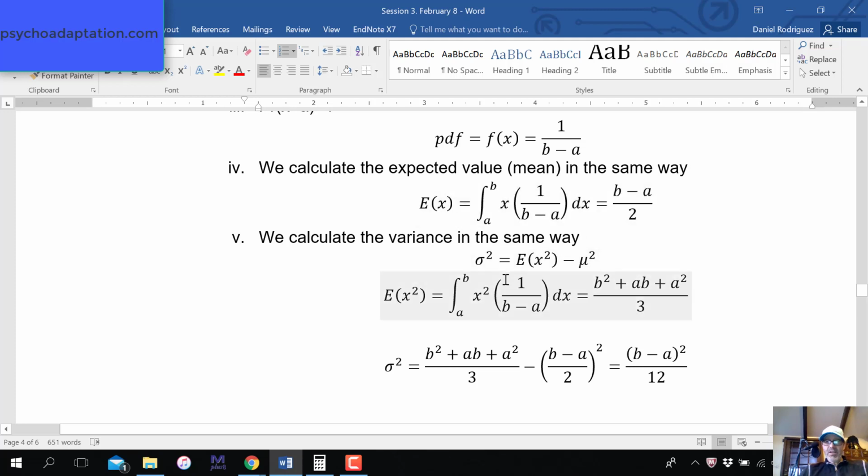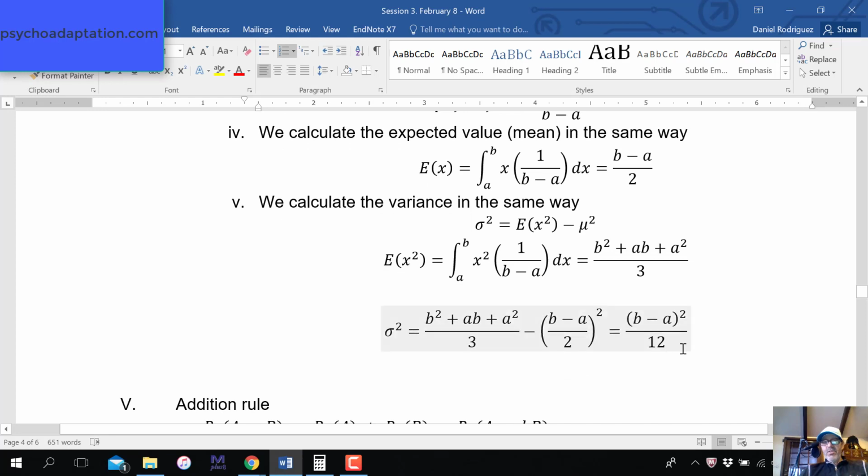So we can eliminate this and make our lives a lot simpler doing the expected value of x squared. So that's x squared times, again, the probability density function. We integrate it, and once we're done, we subtract. As you can see here, this is the expected value of x squared. We subtract the mean squared from it, and we get b minus a squared over 2.